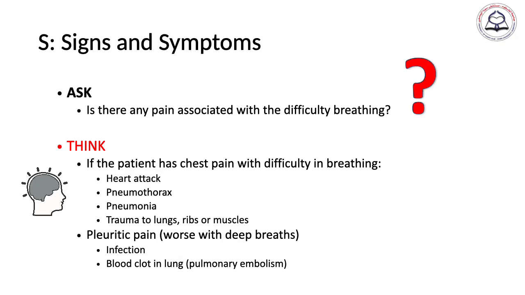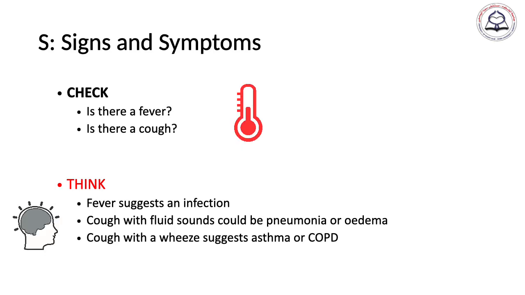Presence of pain can give a clue about the cause of shortness of breath. Patients with pleuritic chest pain can have pneumonia or pulmonary embolism and infarction. Also, pleuritic pain can happen with rib fracture and chest wall muscle contusion. In addition, you can get squeezing pain in heart attack, and pneumothorax can also present with chest pain. Presence of fever can suggest infection.